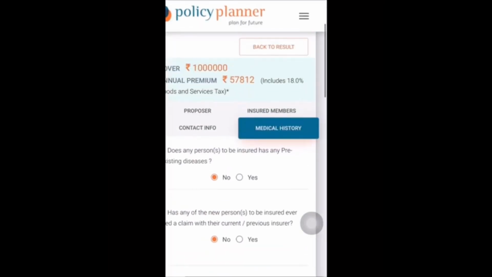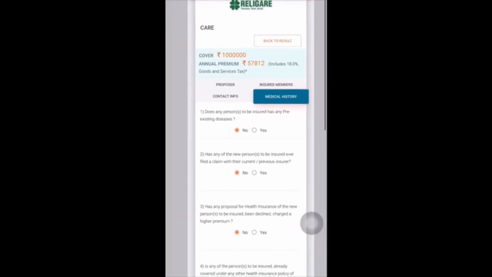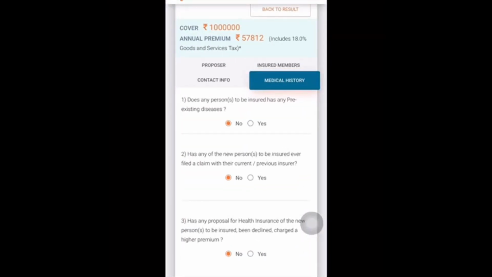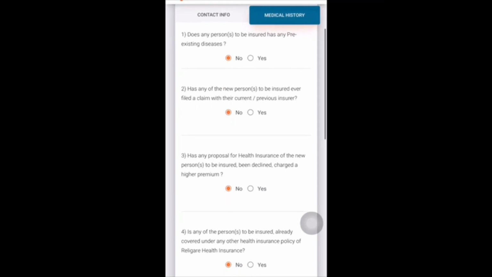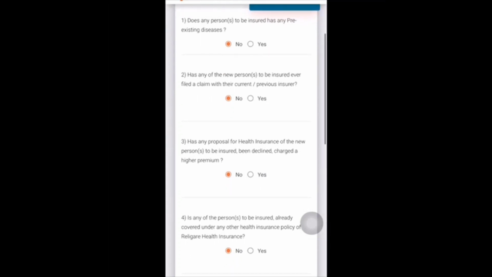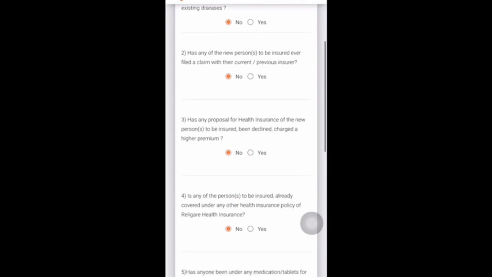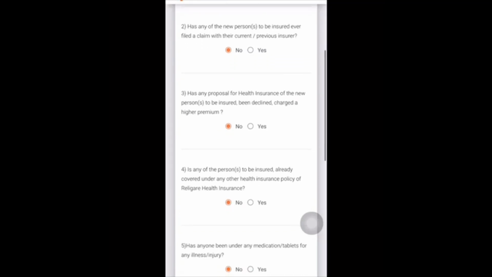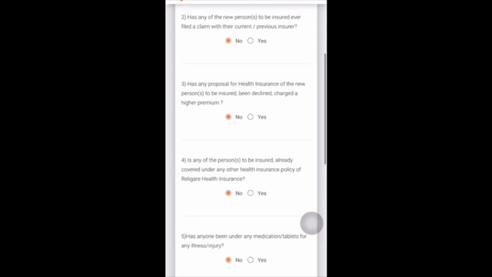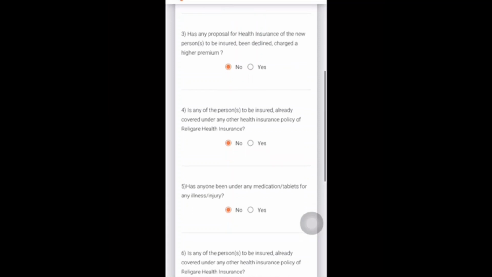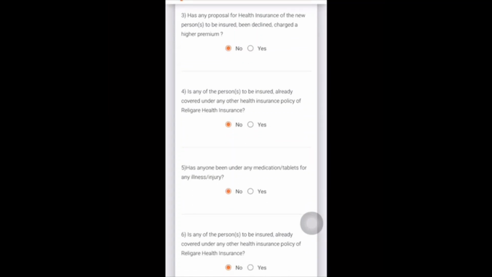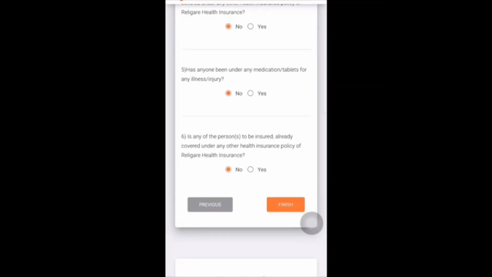So now we will get a chart which will ask you some information about our medical history. We have to enter the exact information, as we are not going through any medical checkup. The medical checkup is only done above 45 years. So please enter the exact information whichever asked by the company. If it is yes, add yes. If it is no, add no. So now we'll finish this.